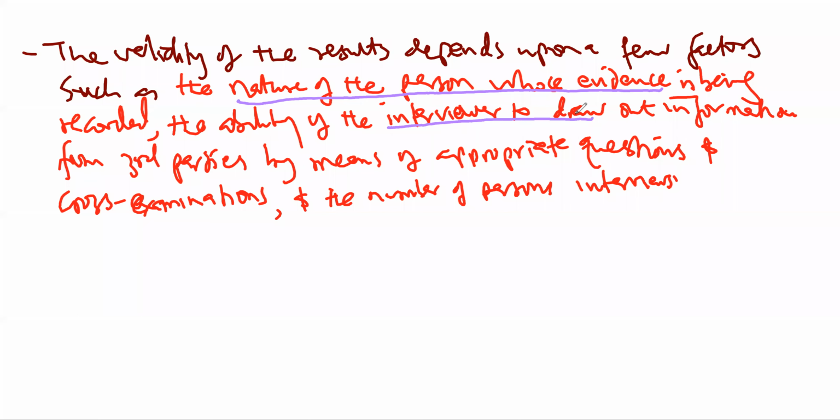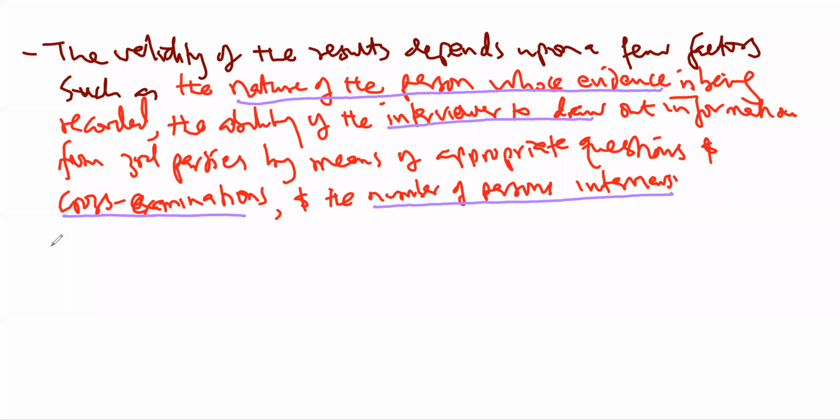For you to draw information from third parties, you need to be able to ask the right questions. And then from the information that you're going to collect, you need to cross-examine the information and sieve out the facts from the information given by the independent respondents. You also need to interview several people, then you can do the cross-examinations. So you need to be careful about that for you to get valid information.